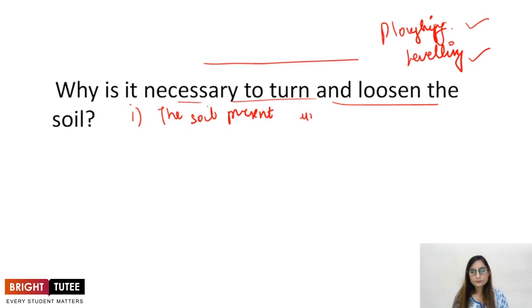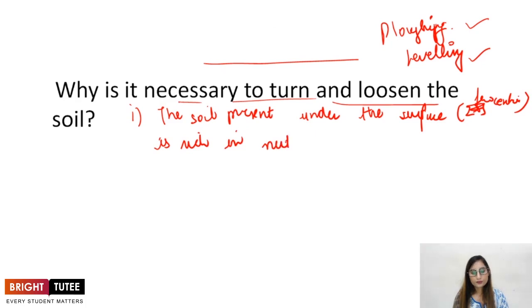present under the surface, basically a few centimeters under the surface, is rich in nutrients. So to bring the nutrient rich soil above the surface, it is necessary to turn and loosen the soil.